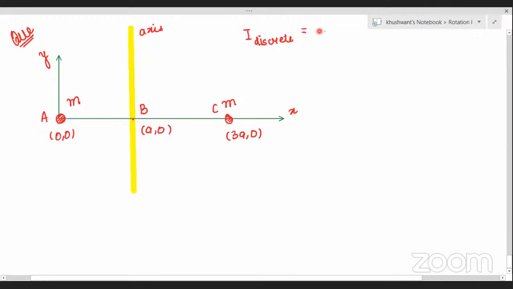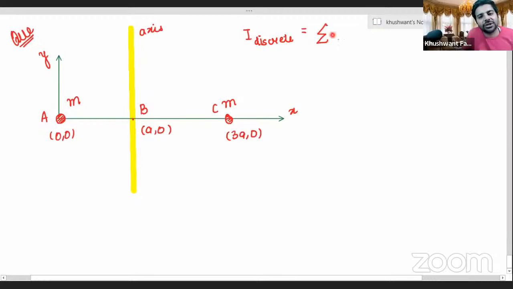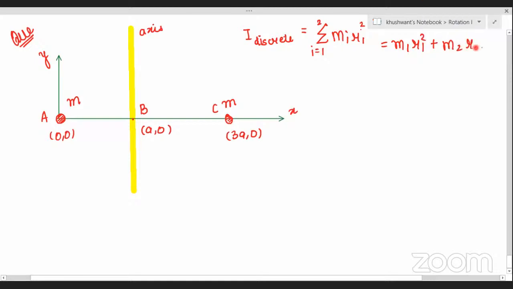Discrete, very good. So we will have the moment of inertia as the summation of m_i r_i squared, correct? Yes. I goes from 1 to 2 because there are 2 particles, and that can be written as m1 r1 squared plus m2 r2 squared. Correct? Go ahead with your calculations, everybody.